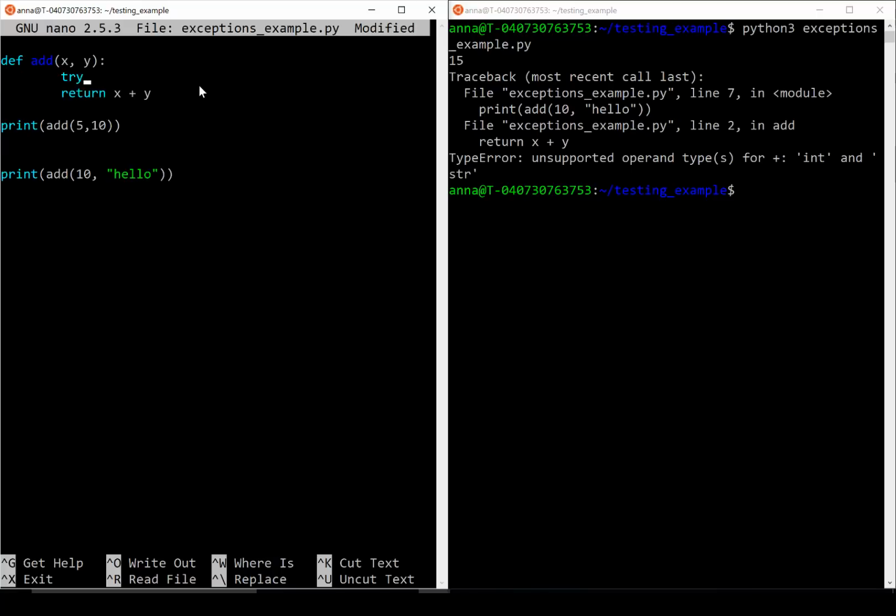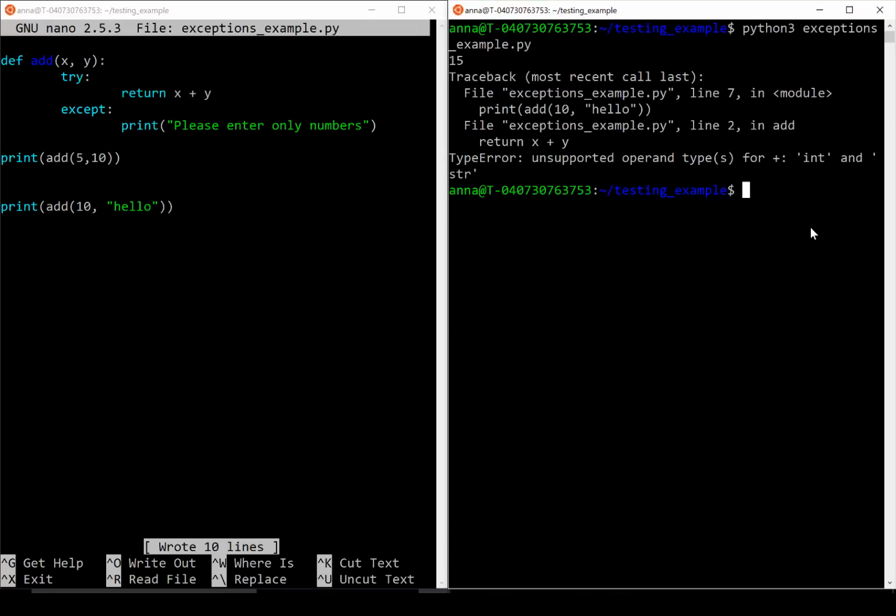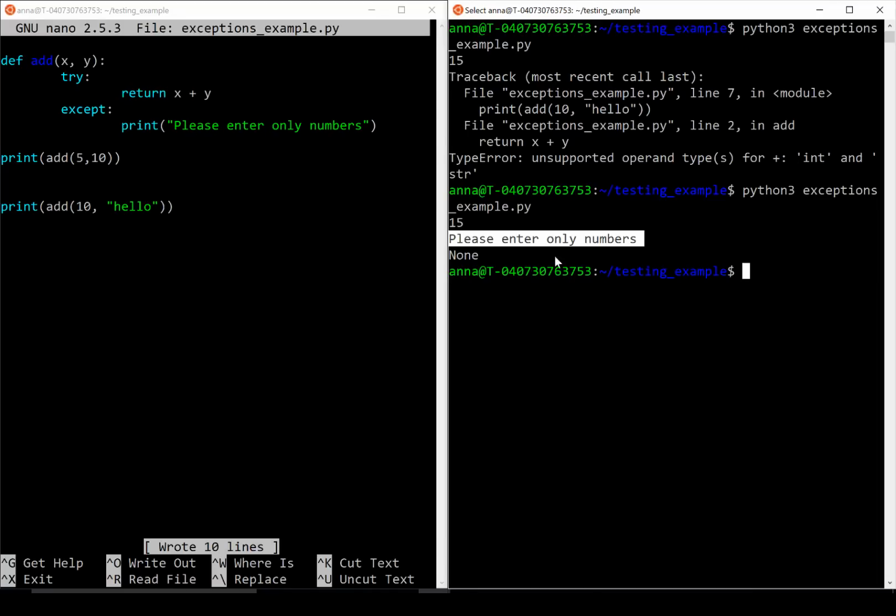So I'll do try, and then indent this return x plus y line, and then except, where I'm going to print a message to the user saying, please enter only numbers. Now let's try to run the code again. As you can see, rather than raising an exception, the code in our except block was run, printing out please enter only numbers. It also didn't stop execution when the exception was hit, and it proceeded to print none, since add of 10 and hello returns none.